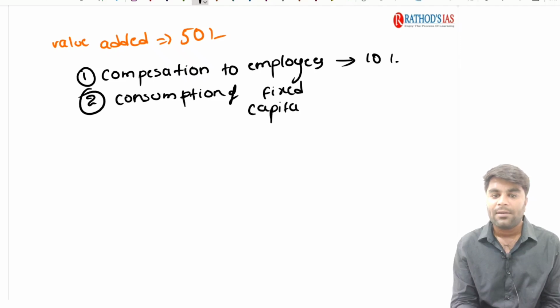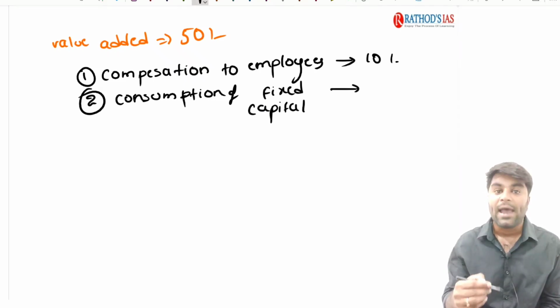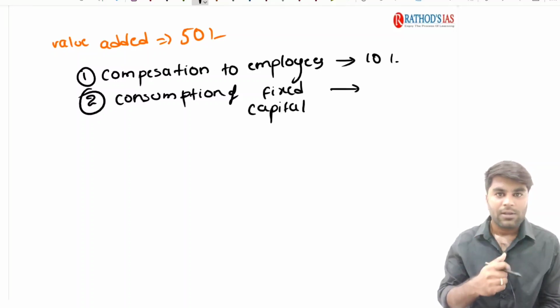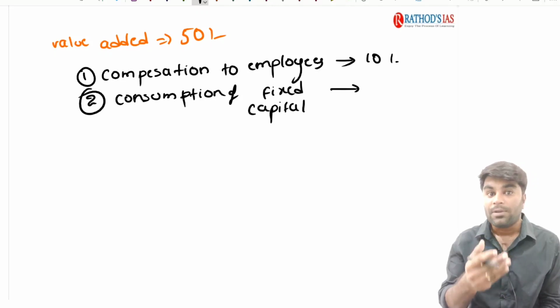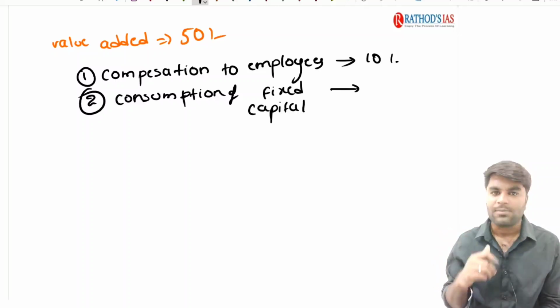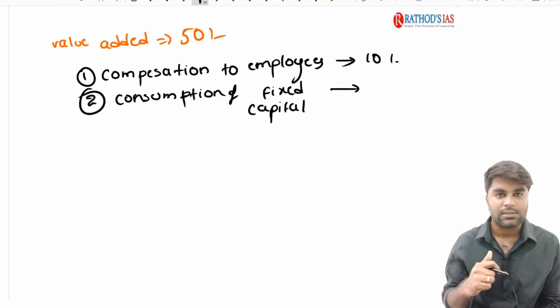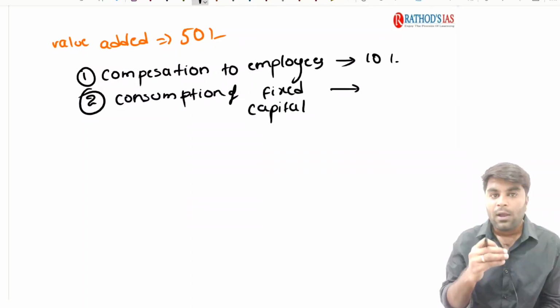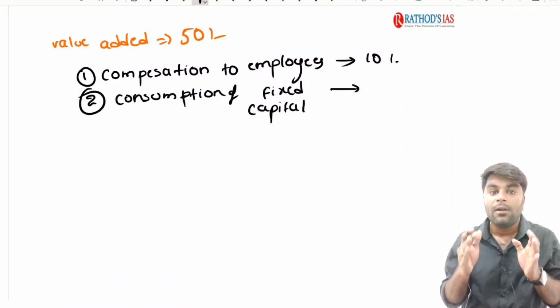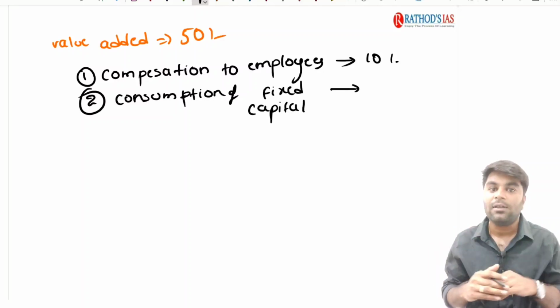Now what is a fixed capital? Fixed capital is nothing but buildings and machinery. You know that machinery might wear and tear after a period of 10 years. Imagine myself as the same book manufacturer. I am thinking that the machinery that I am currently using is going to wear out and expire after a period of time, say after 10 years. So I am going to collect a certain amount on each and every product so that I will accumulate some money and replace that particular machinery after a period of time.